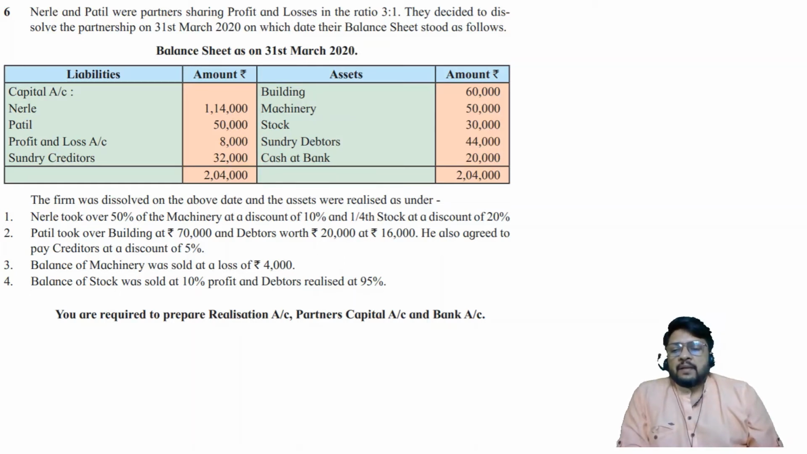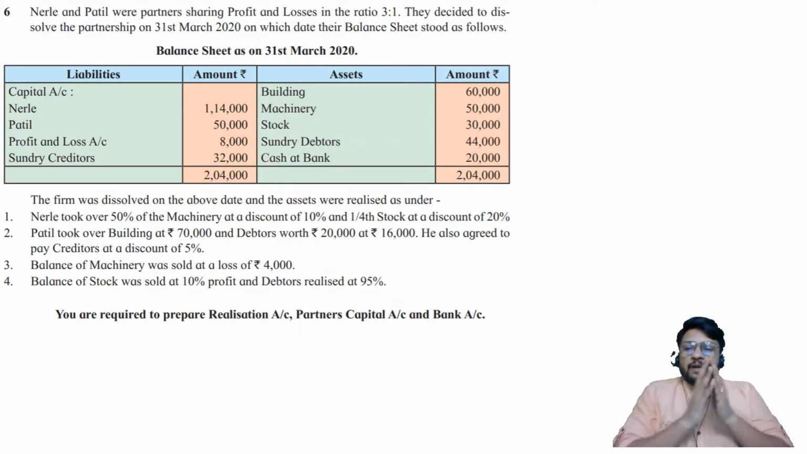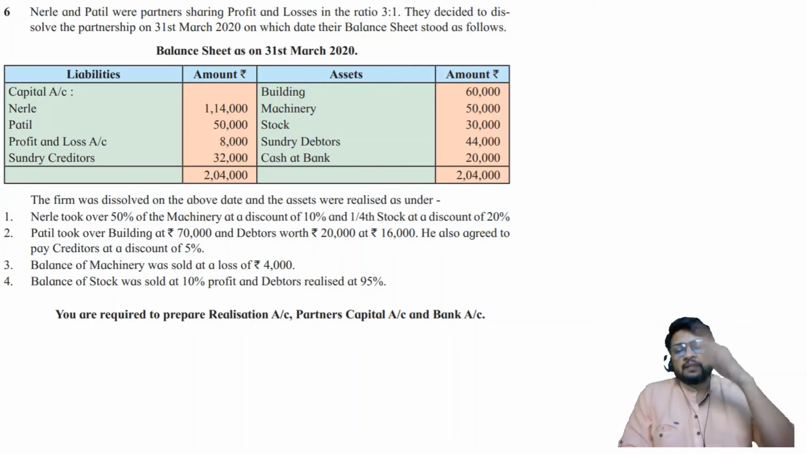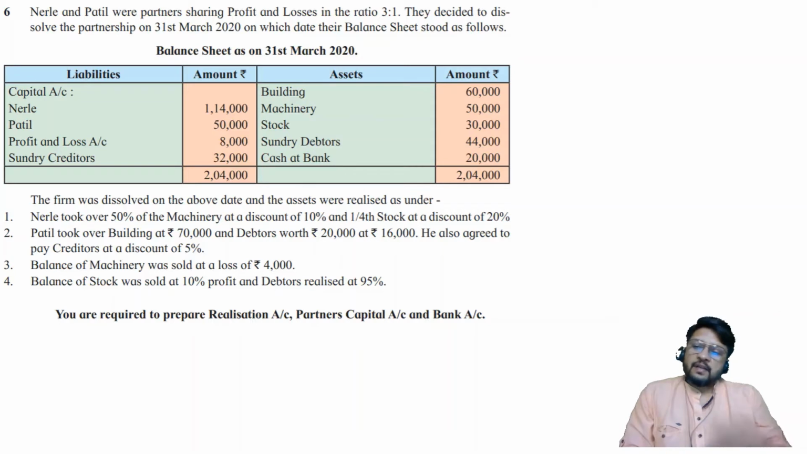Patil took over building at rupees 70,000 and debtors worth rupees 20,000 at rupees 16,000. So Patil took over building at rupees 70,000. Patil has not divided the building into two parts. He is not saying that I am going to take only the ground floor and first floor, and the second floor, third floor, etc. are to be sold to somebody else. That is what he is not saying. He is taking over the entire building at rupees 70,000.